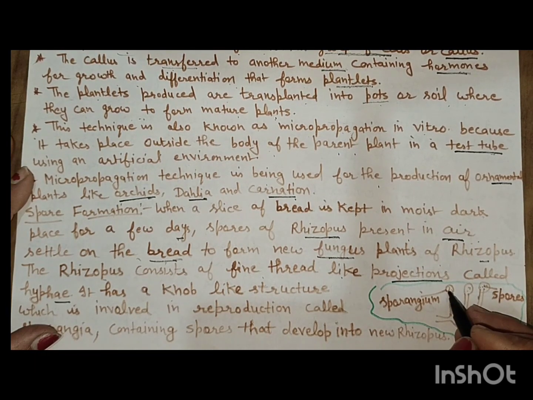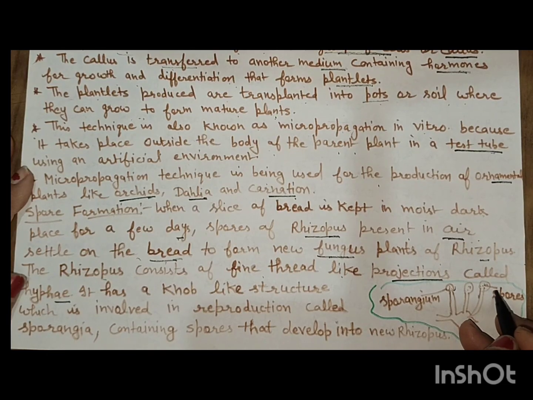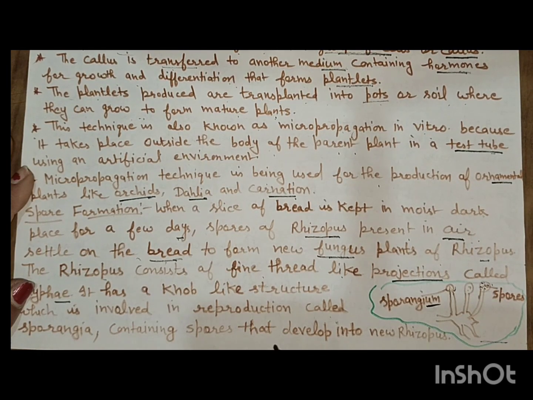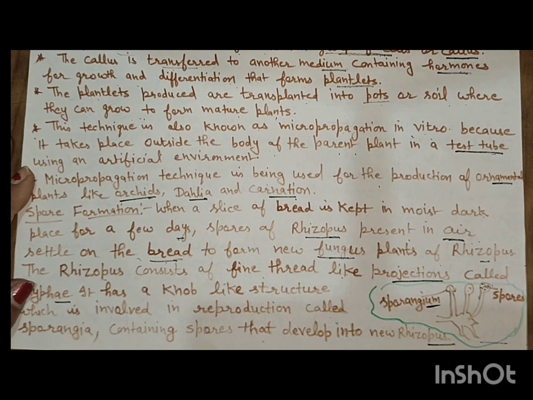It has a node-like or bulb-like structure involved in reproduction, called the sporangium or sporangia. Spores are present in this sporangium and develop into new rhizopus.